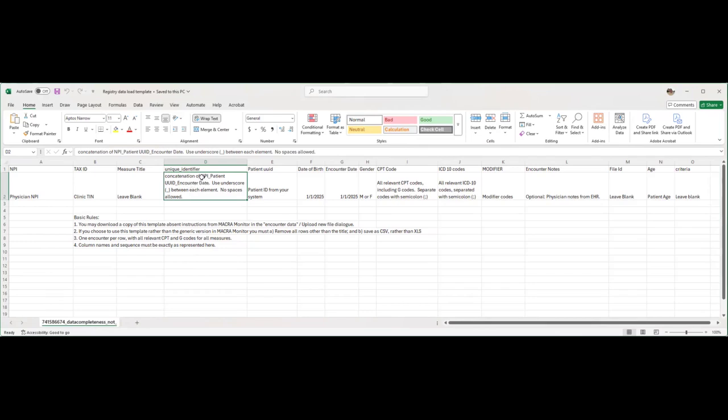The elements are the NPI, identifying the physician, the patient UUID, identifying the patient, and the encounter date to identify the date of the encounter. And that's what is used to create a unique encounter for purposes of quality measuring.